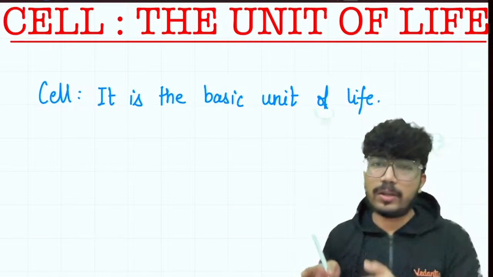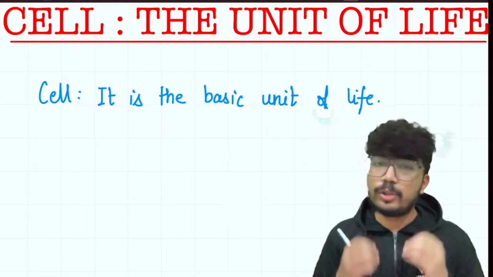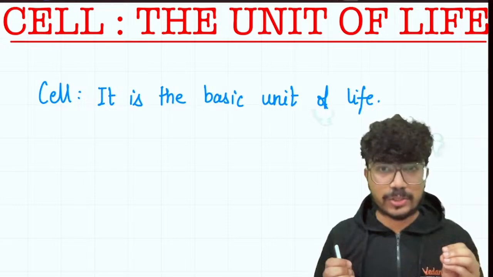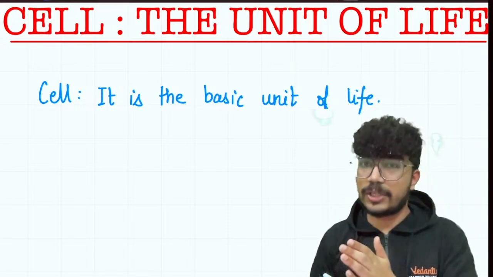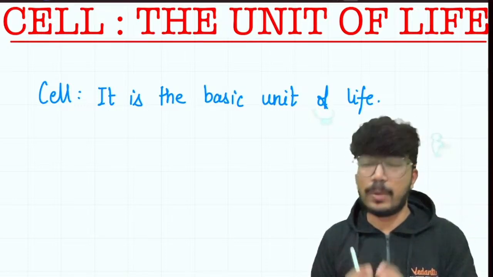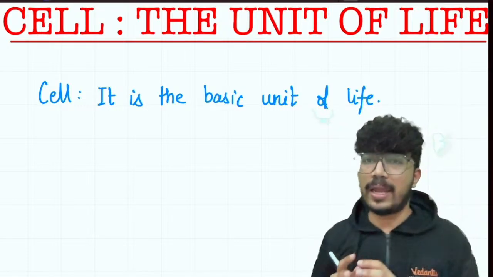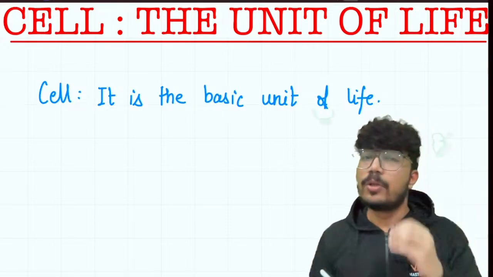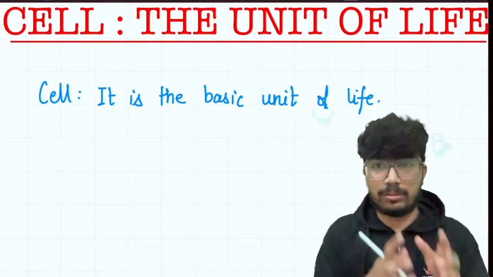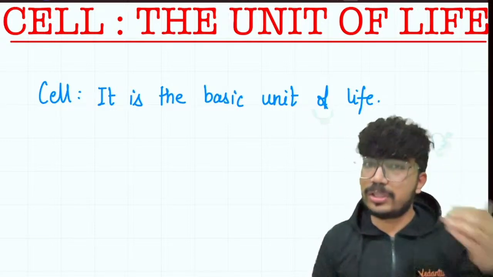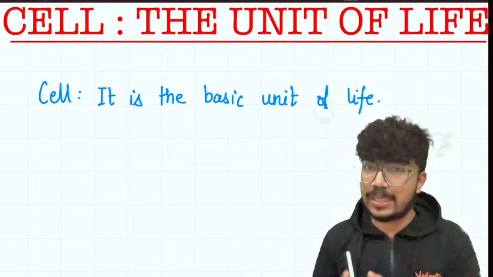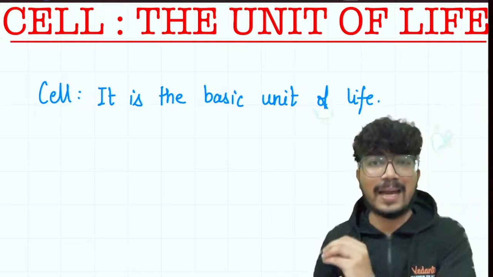Why I'm saying it is the basic unit or it is a fundamental unit of life? Because no living organisms can have life without having a cellular organization. We must know that cellular organization, that means having a structure made up of cell, it is the defining characteristic of a living organism. So no living organisms can have a life if it is not made up of cells. Okay, so cell is the basic unit of life. No living organisms can have life without being cellular. Why? Because cell is the functional and structural unit of life.